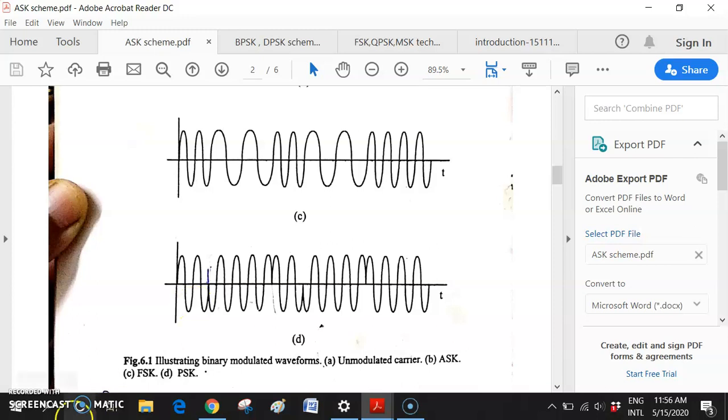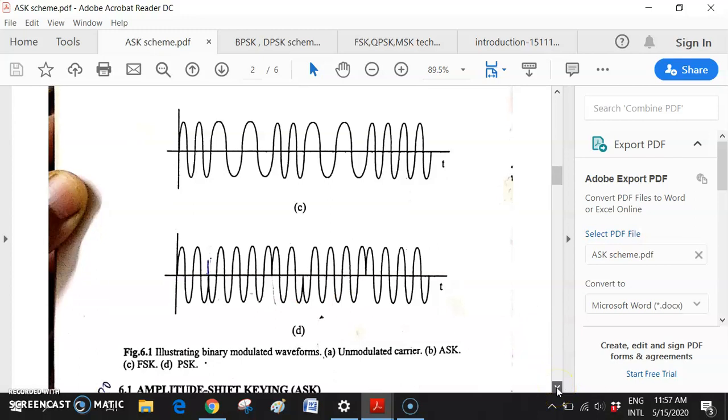So this normal PSK, whatever is written as normal PSK, it is basically 2 PSK, because there are two phase positions in the 360 degree total phase. If you divide it by 2, it will be 180 degree. So there will be exactly 180 degree phase change from this point to this point, exactly 180 degree phase shift. So this is basically 2 PSK. Normal PSK means the 2 PSK. Okay. So this is the 2 PSK scheme.